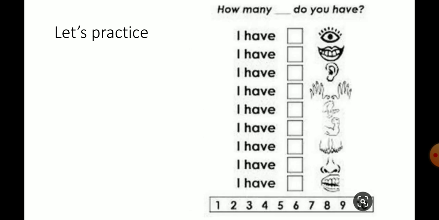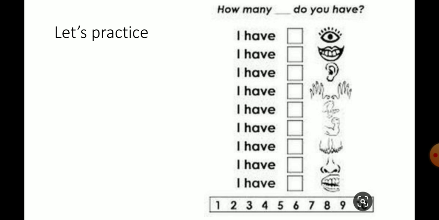Next exercise, how many do you have? So here you have to write the number in the bracket. Here also so many numbers are given, but one number will be repeated many times. Only one time one is given here, but maybe in the answer, 2 or 3 times one will be repeated.